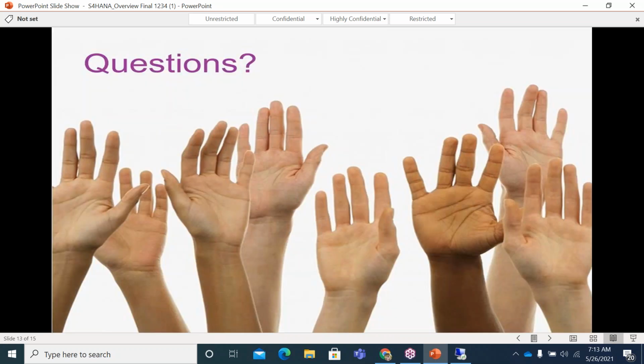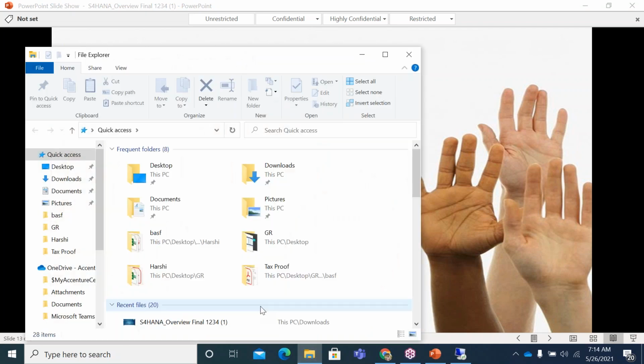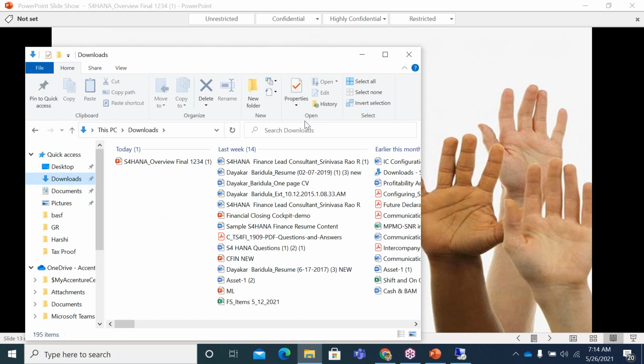Yeah, this is a quick overview on S/4, but I will also take you through the course content. I think Rajendra may have already shared this course content with you, but I will take you through the course content also before I open the floor for your questions. You can also go through this. I'll ask Rajendra to share this, but anyway, I will share it right now.